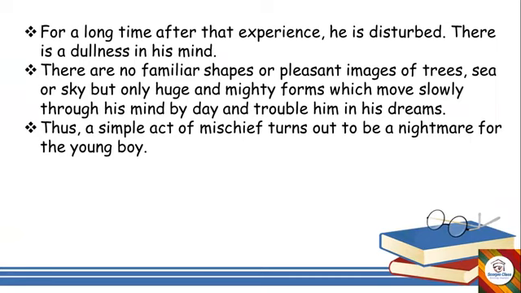There is dullness in his mind. Okay, so the boy has this bad experience in his mind and is very much disturbed after this. He has a sort of dullness in his mind, and whenever he remembers that moment and that black and massive rock, he gets afraid. Now, there are no familiar shapes or pleasant images of trees, sea, or sky, but only huge and mighty forms which move slowly through his mind by day and trouble him in his dreams.